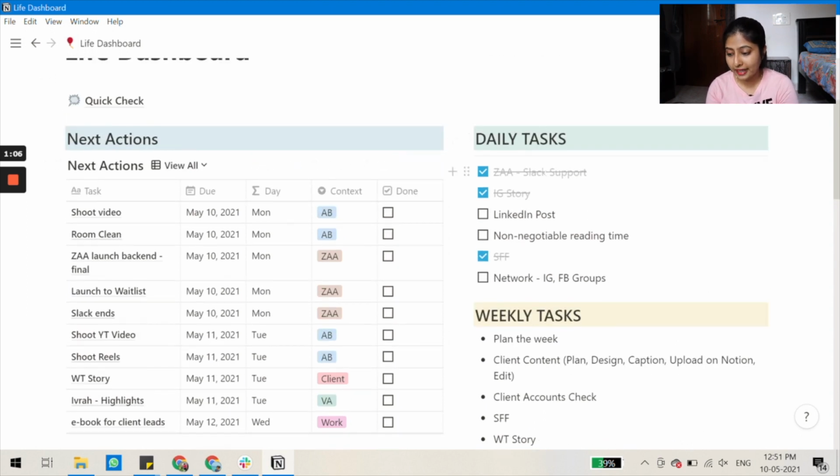And over here I have some daily tasks. For example, ZA Slack support. I make sure that it's written somewhere so I don't end up forgetting to check my Slack, so that my students aren't waiting for responses. I also make it a point to put up Instagram stories every single day, so that is also on my daily tasks. And LinkedIn posts are also something I want to start doing every single day. Non-negotiable reading time. SFF is a coaching program that I've invested in, and I want to network on Instagram and Facebook groups regularly. So those are my daily tasks.